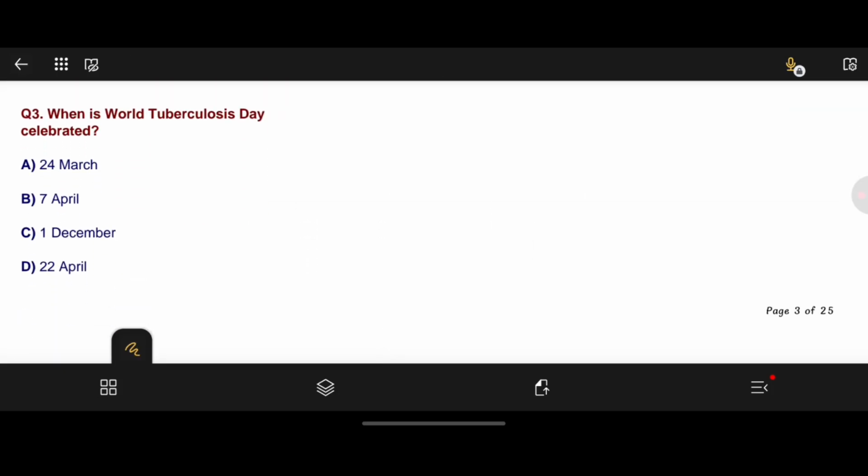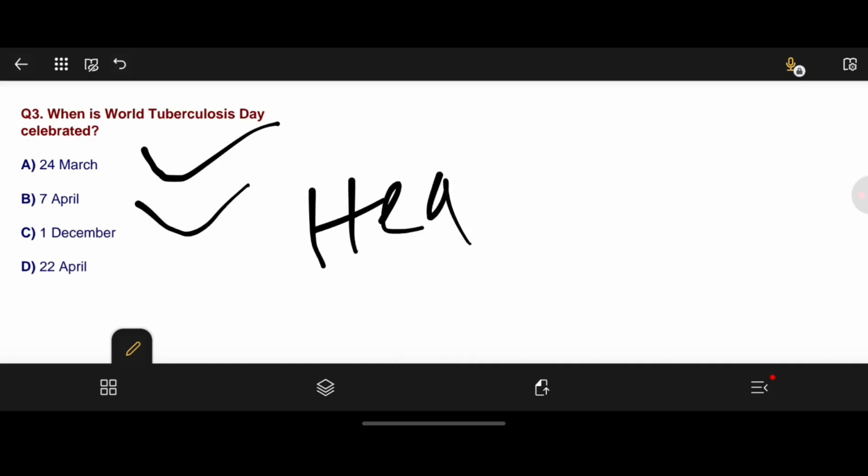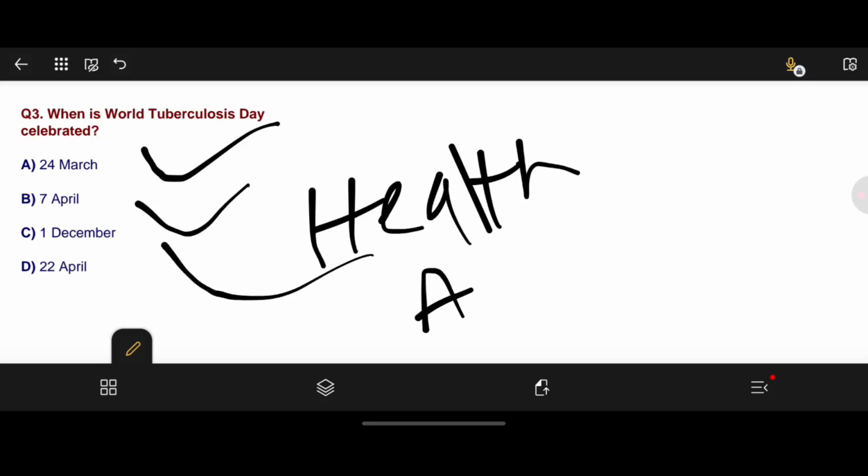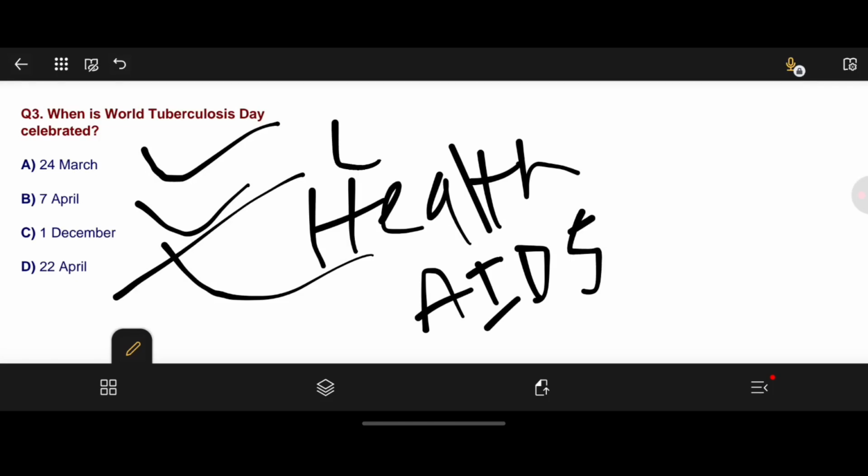Moving to question number 3. When is World Tuberculosis Day celebrated? I think I already told you. It is on 24th March. 7th April is World Health Day. And December 1st is World AIDS Day. And 22 April is World Earth Day.